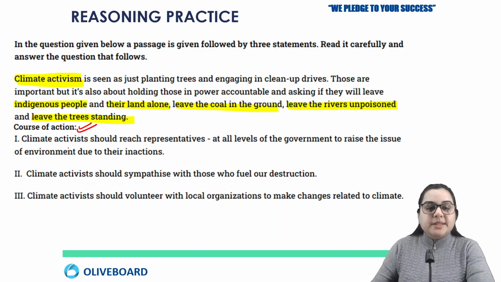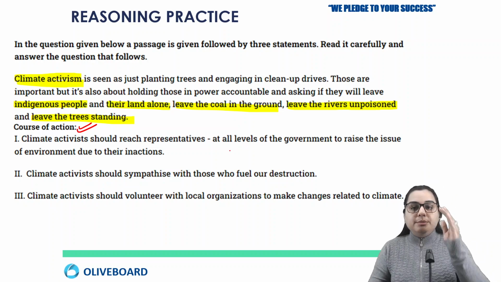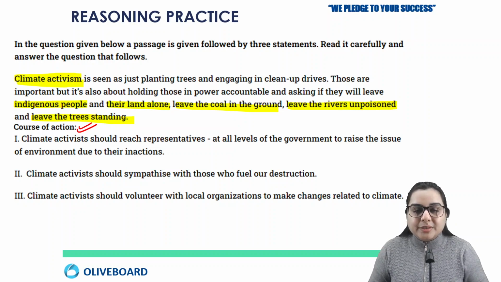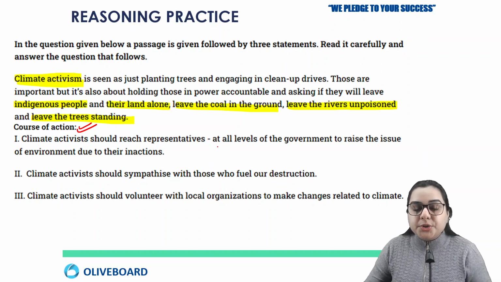So the first one says that climate activists should reach representatives at all levels of the government to raise the issue of environment due to their inactions, because it should be the government who should be working properly so that there should not be such climate change. But this is not happening. So if this is not happening, we should reach them and discuss with them that this is what is happening due to their inaction. So the first one looks logical.